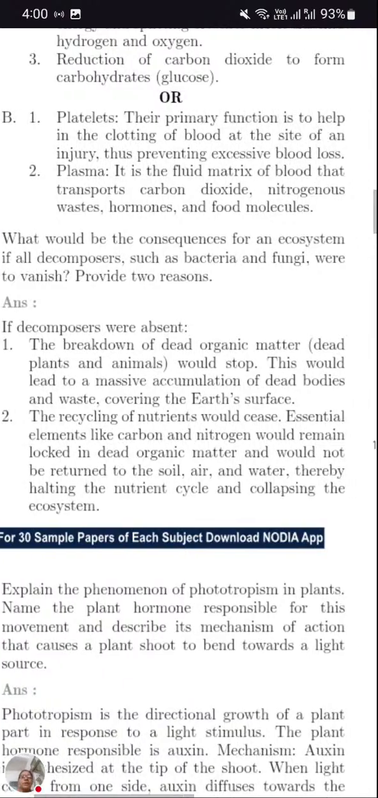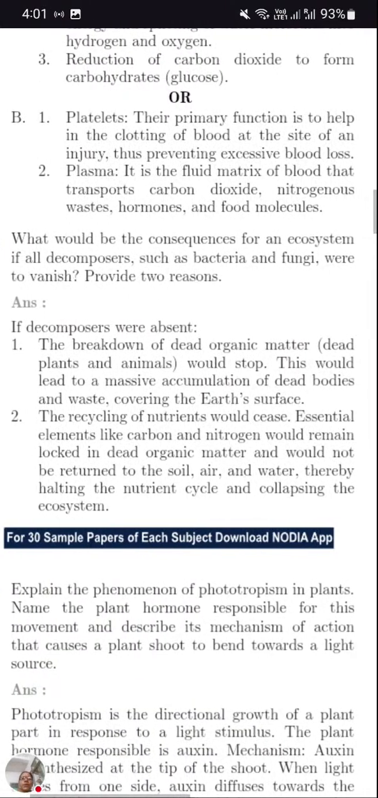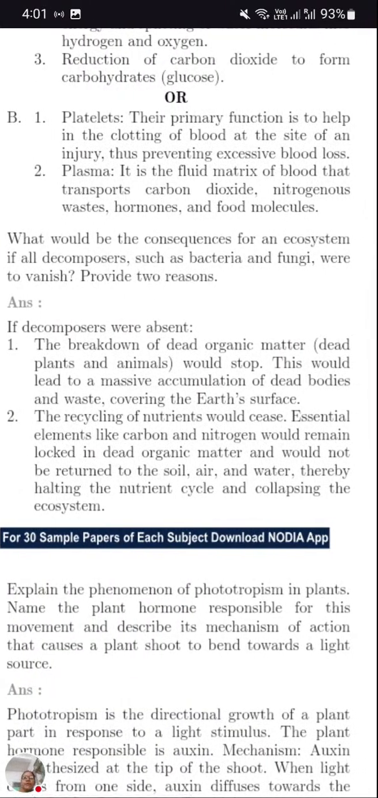What would be the consequences for an ecosystem if all decomposers such as bacteria and fungi were to vanish? Provide two reasons. This is also a very important question. So if all the decomposers vanish, what could happen? What is the role of decomposers? They decompose the nitrogenous waste. So if decomposers are not there, then the waste will accumulate, leading to imbalance.